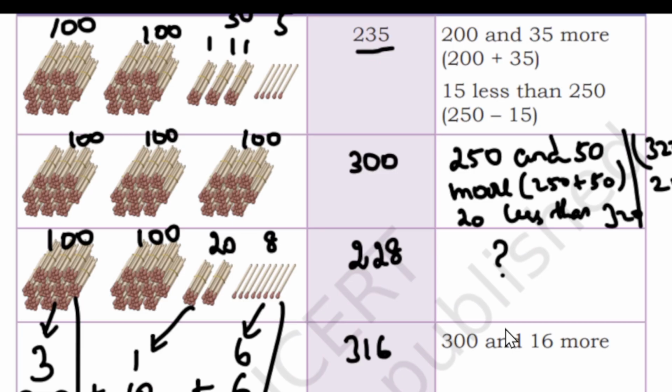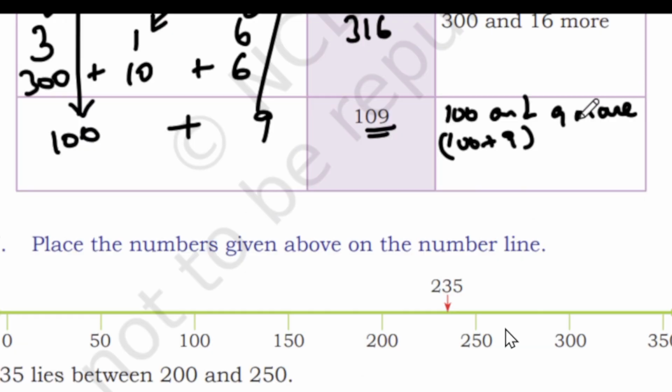100 and 9 more. 100 plus 9, which is equal to 109. Okay, you can also write 110 minus 1. Let me erase this out.